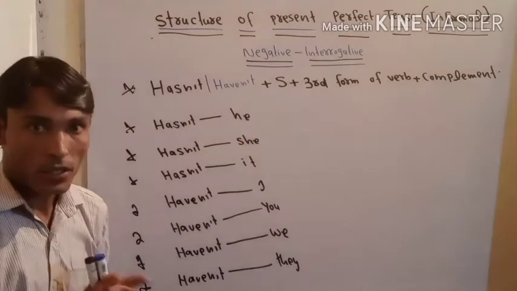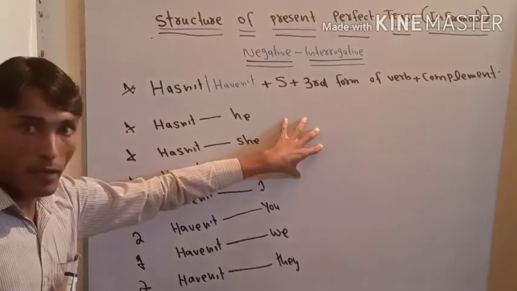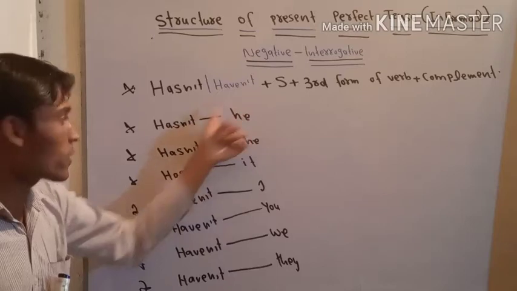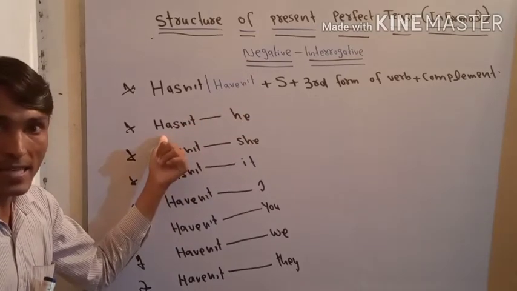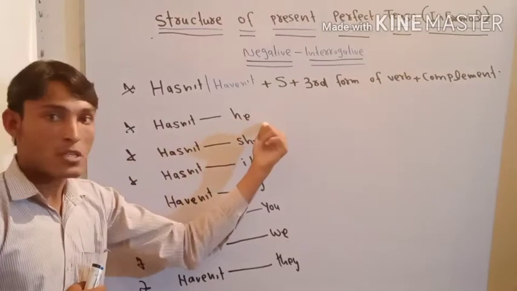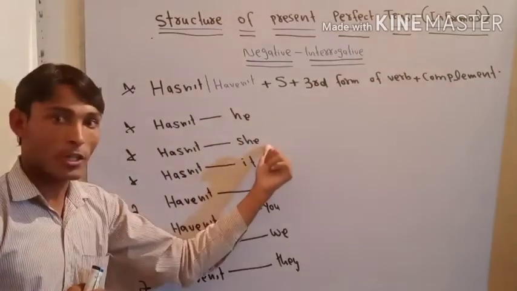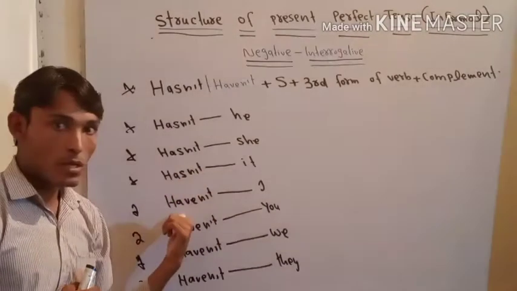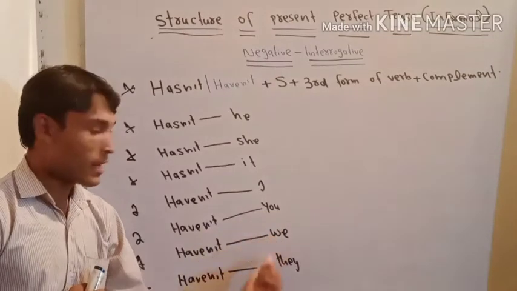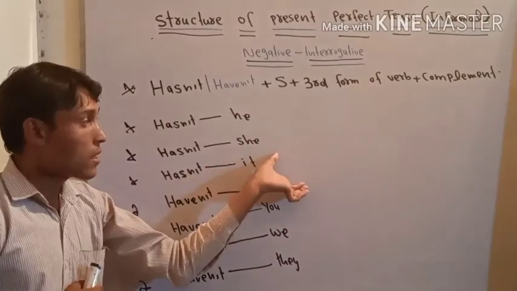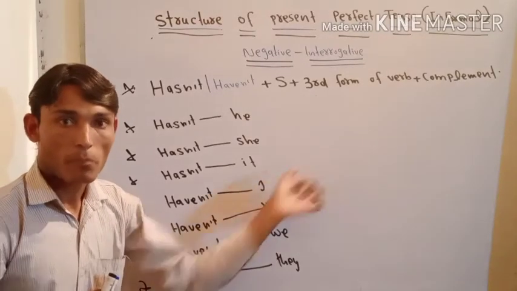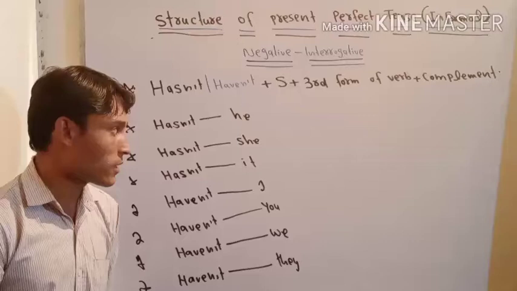So if we want to make the statement of present perfect negative interrogative informal, first of all we need the contraction form of hasn't as well as haven't, where we use hasn't before the singular subject like he, she, it, and where we use haven't before I, you, we, and they. And all these subject pronouns are followed by the third form of verb, which is also called past participle form of verb. So let's discuss it further.